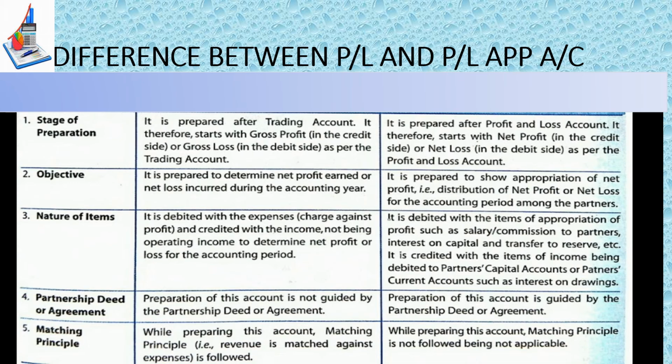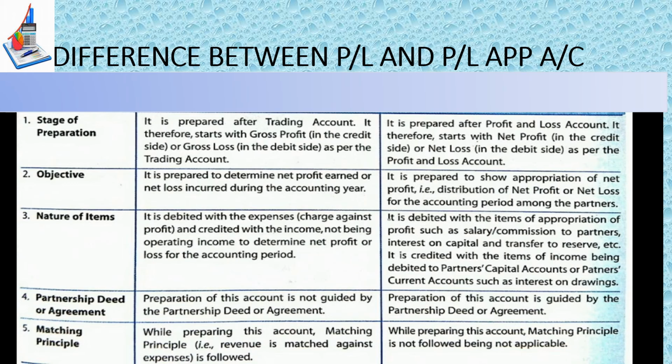But when is the profit and loss appropriation account prepared? It is prepared after the profit and loss account. Therefore, it always starts with the net profit on the credit side or the net loss on the debit side as per the profit and loss account. What is the objective? Why do we prepare the profit and loss account? To find your net profit or net loss, whatever you have earned in a particular accounting year.